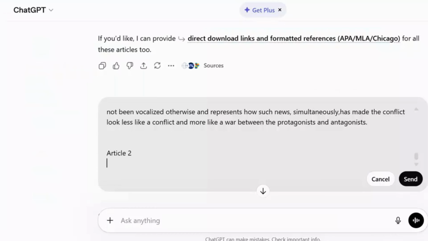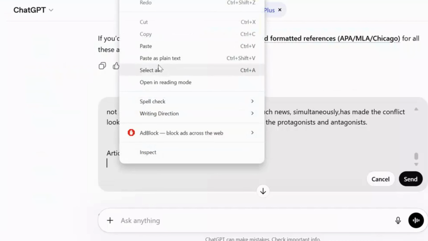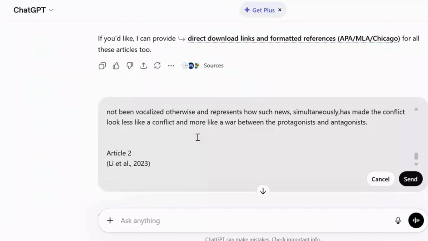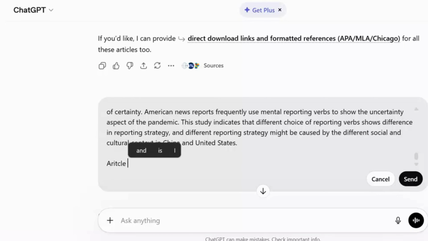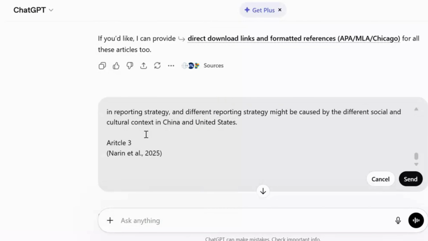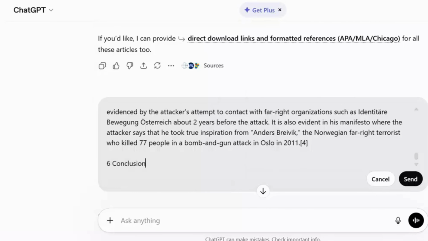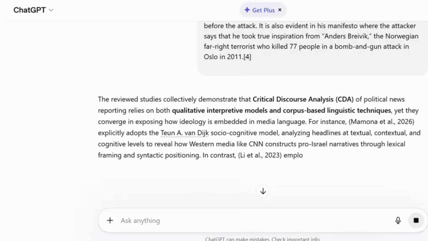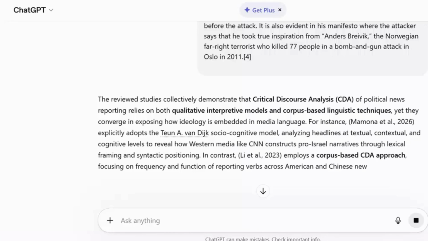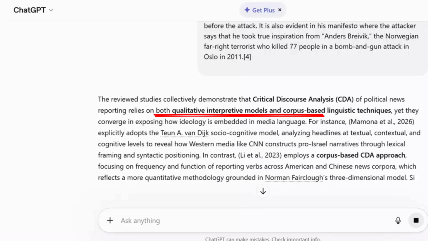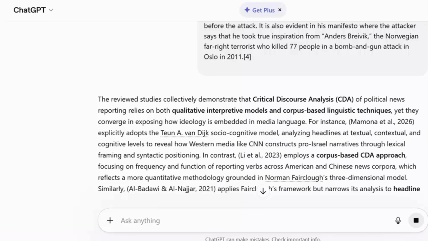The purpose of citations is that ChatGPT will give the exact citation of the article. And it will save you hard work later when adding references. Now I have added all 4 article citations and discussion sections. ChatGPT starts processing my request and gives me 3 lengthy paragraphs. The first paragraph is about article methodologies, like qualitative interpretive models and corpus-based linguistic techniques.